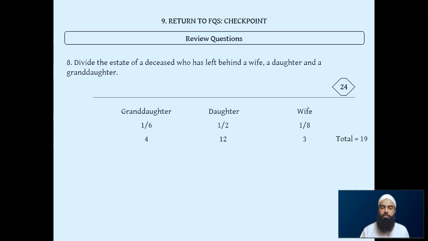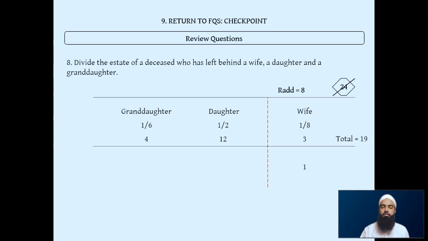So we separate out the wife first, as we always do, and we draw our horizontal line to show a fresh working out. We cross our old divisor and we make the rad from the wife's denominator, which is 8. Now we give the wife her 1/8 share, so we give her 1.